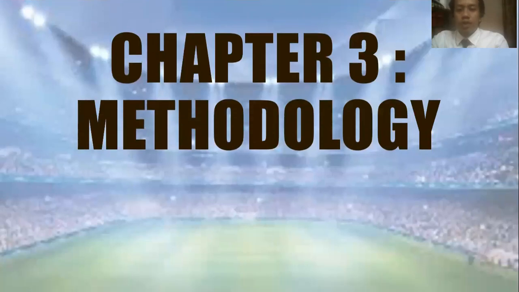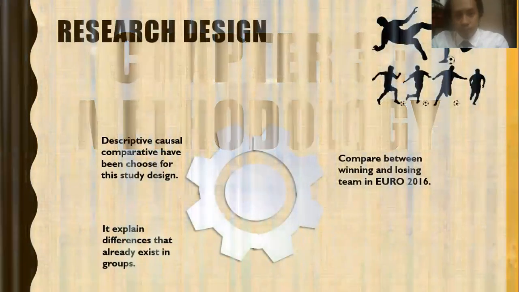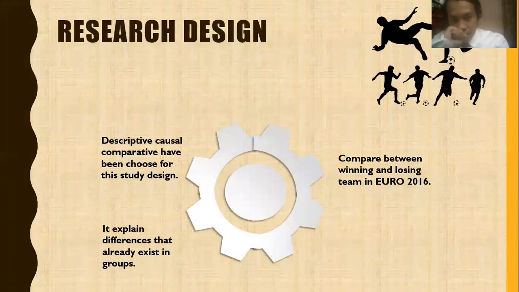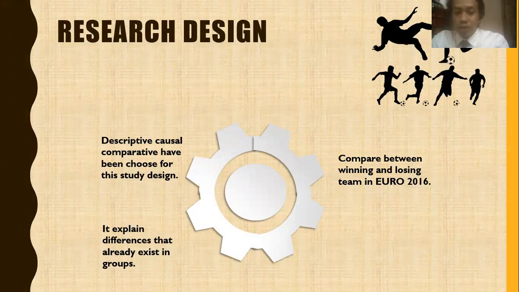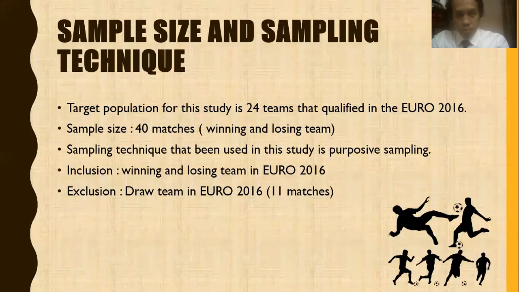So we will proceed to chapter 3, which is methodology. For my research design, I chose descriptive causal comparative because I want to compare winning and losing teams in Euro 2016. It also explains that differences already exist in the groups, which are winning and losing team.